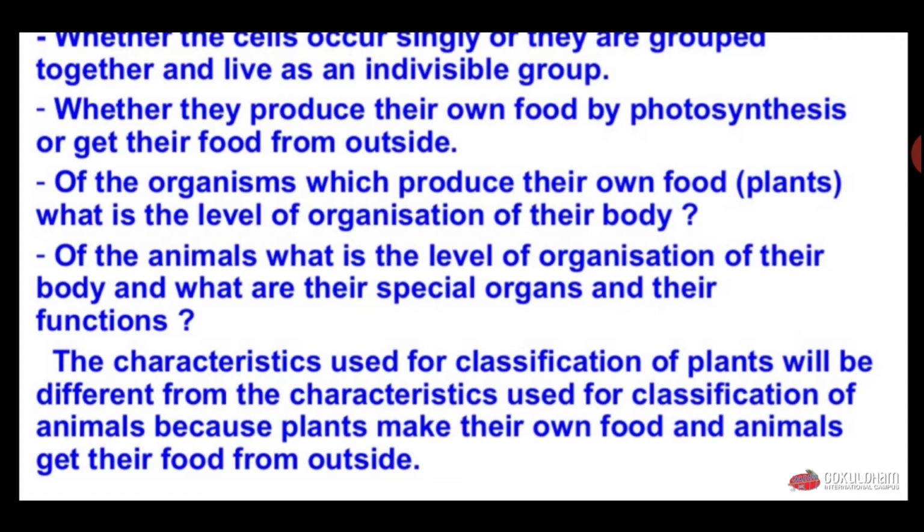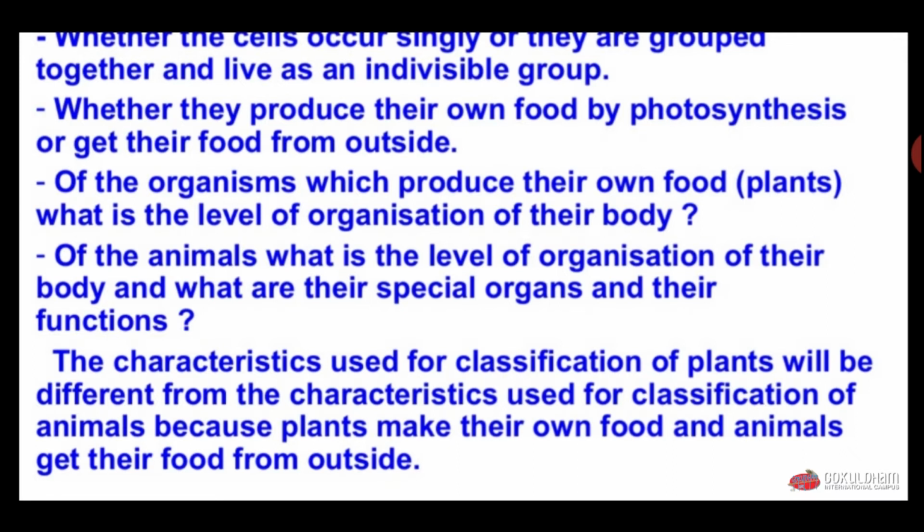Plants produce their food by the process called photosynthesis, and animals obtain their food from outside; they cannot produce their food. So plants are known as autotrophs, meaning they produce their own food, and animals are known as heterotrophs, meaning they obtain their food from other organisms like plants.